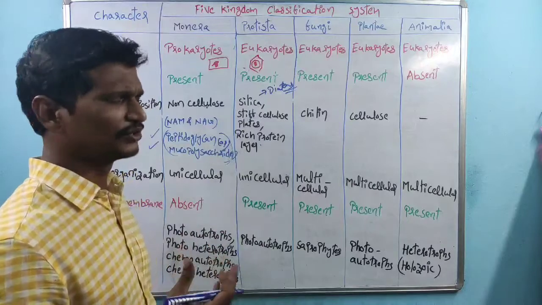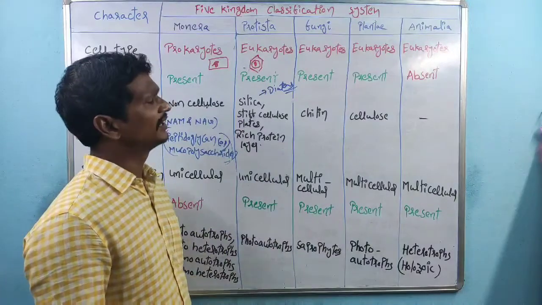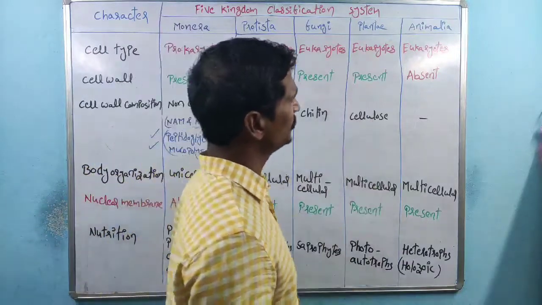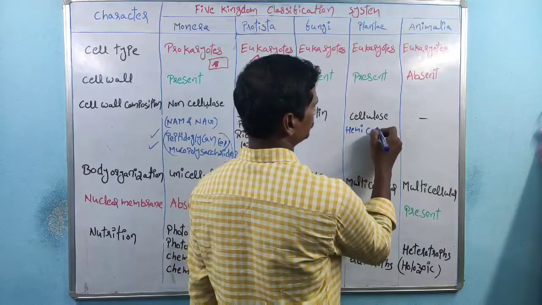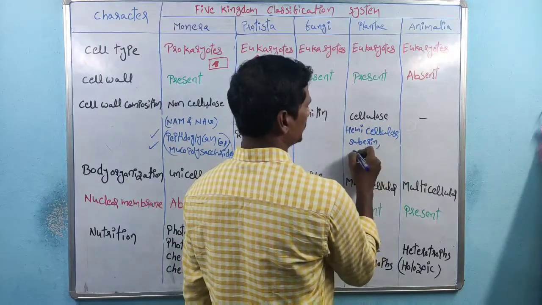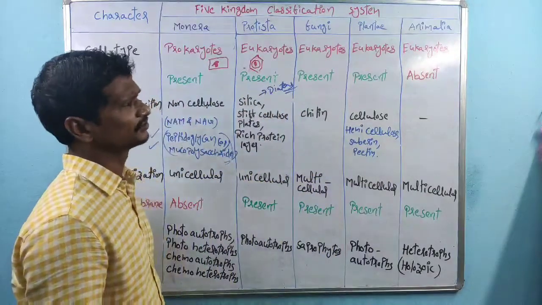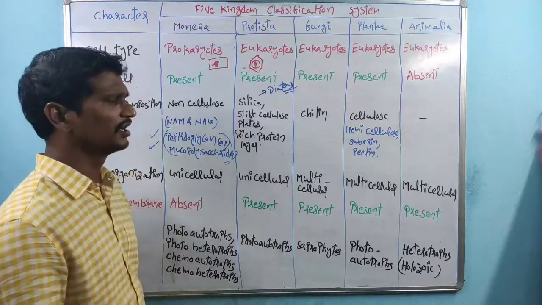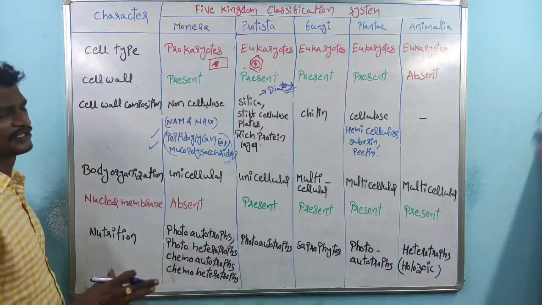And rich protein layers. We know about Euglena. Euglena is the best example of a rich protein layer cell wall, right? In fungi, the cell wall is made up of chitin. In plants, we know cellulose is richly present. Hemicellulose is also present, suberin and pectin are also present. All these components are present, but majorly cellulose. In the animal case, cell wall is absent, so composition is also absent, right? So that is about the cell wall and the different components of cell walls.